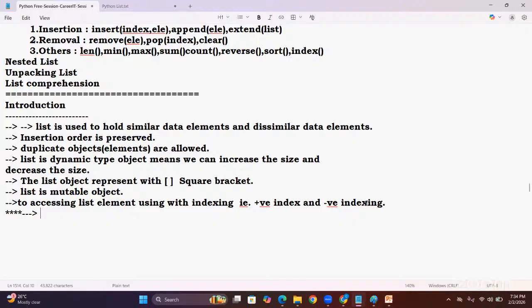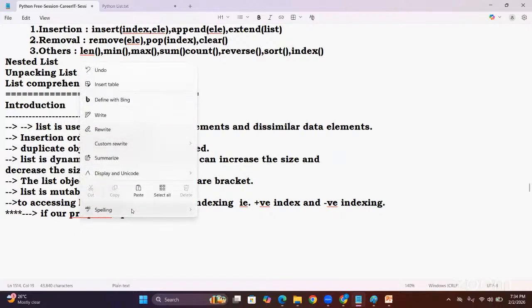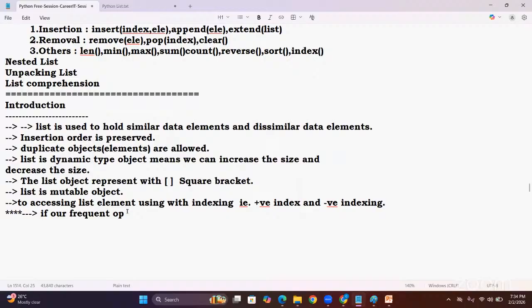In what situation can we use the list? Suppose our frequent operation is insertion and deletion. Then go with the list object, sir.